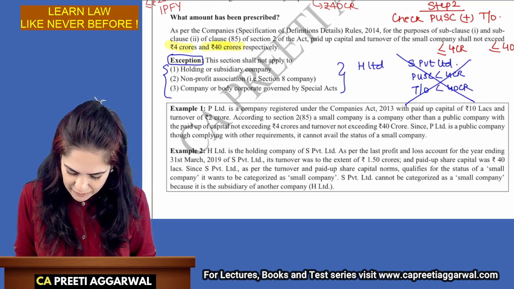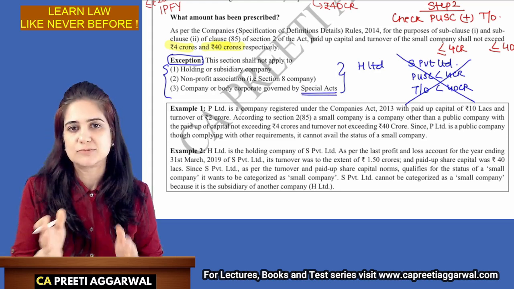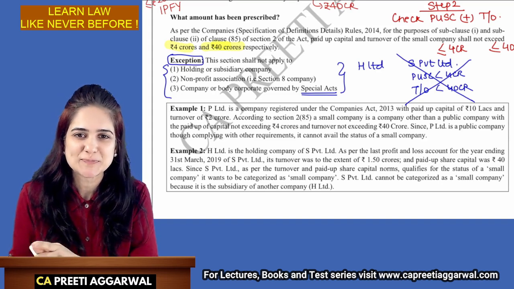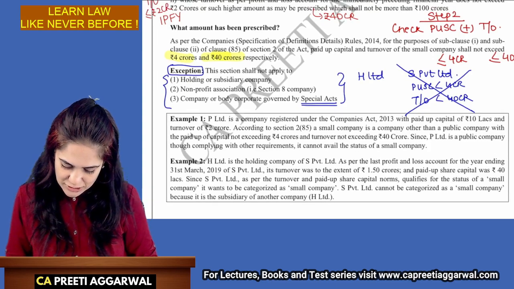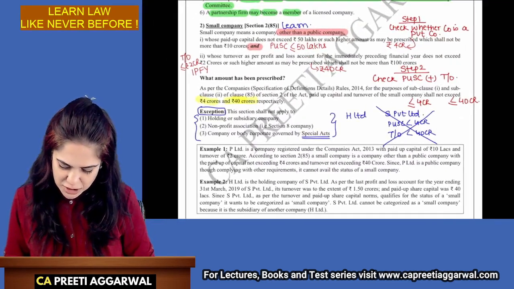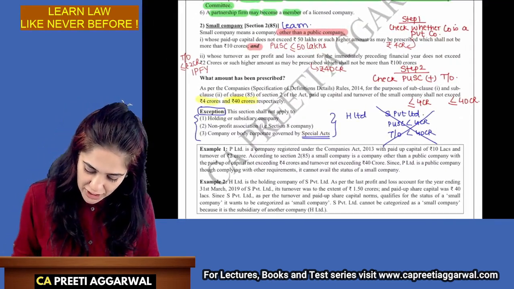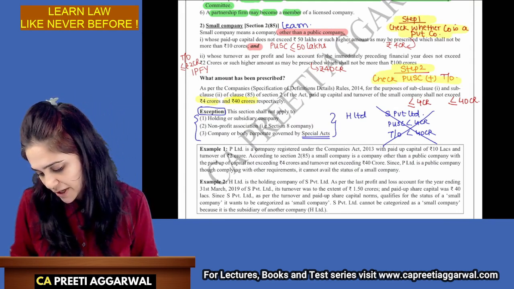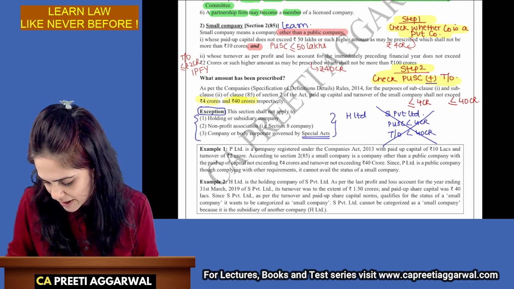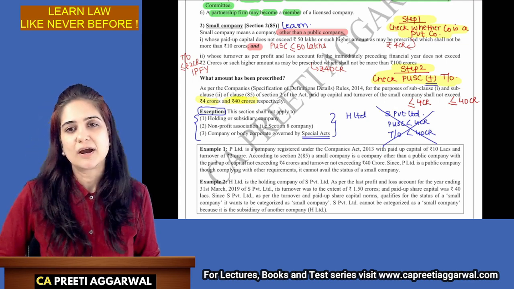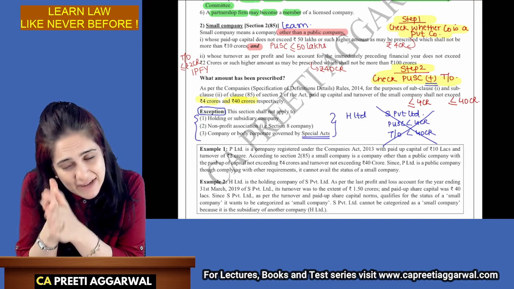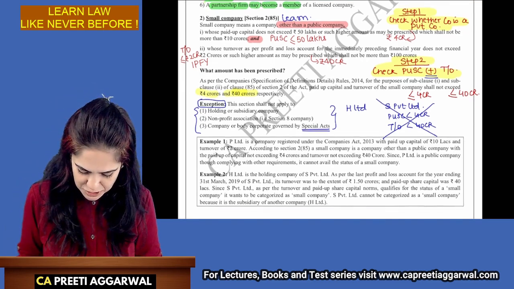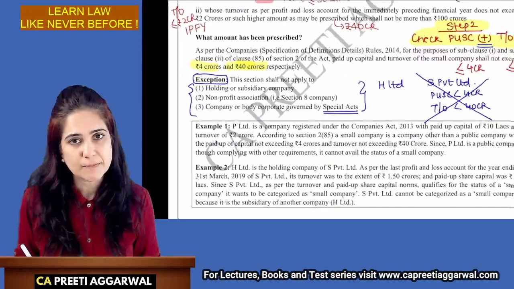Company or body corporate governed by special act. You are not governed by Companies Act. Why should we give you this privilege? So this is the definition of a small company. Step number 1, check the name of the company. Check whether it is a private company. Step 2, check the turnover and paid up share capital and turnover. Dual required. Please don't forget to write the exception. It forms part of the definition.